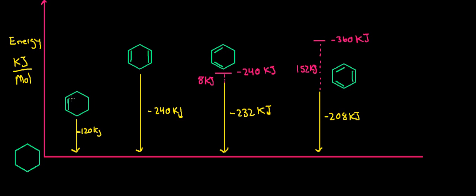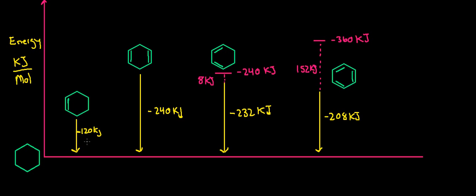So in the first example, we have a cycloalkene with one double bond. When this is hydrogenated to cyclohexane, it releases 120 kilojoules per mole. So if there's no special stability, what we would expect is each pi bond to release 120 kilojoules per mole. If we have something with 1, it's going to release 120 kilojoules.